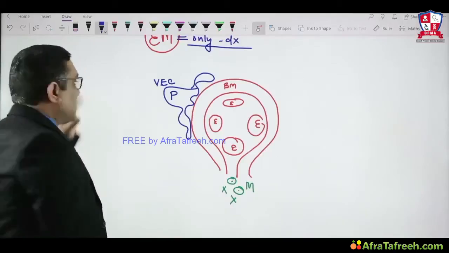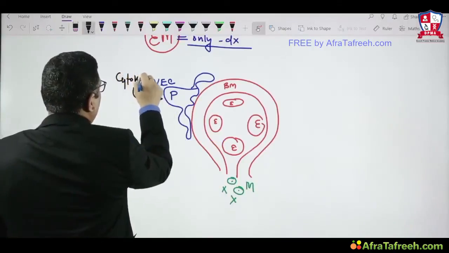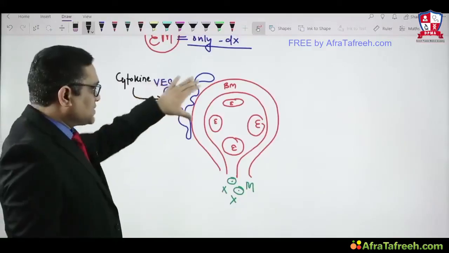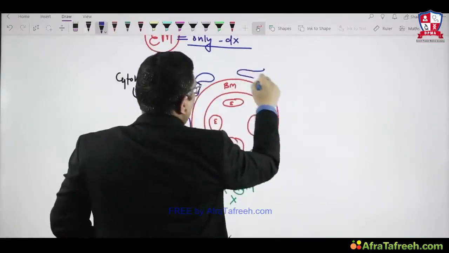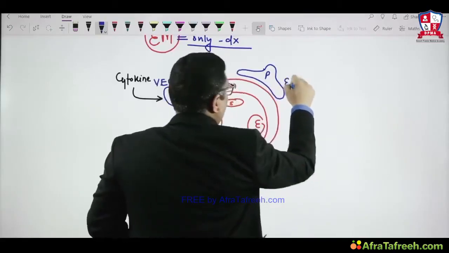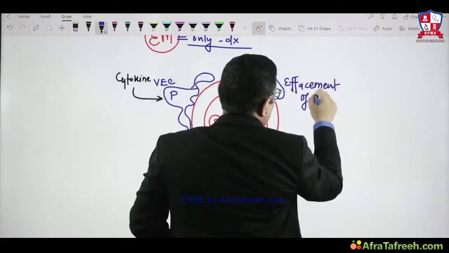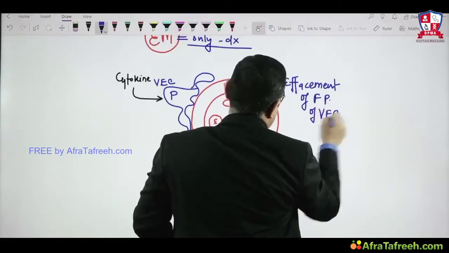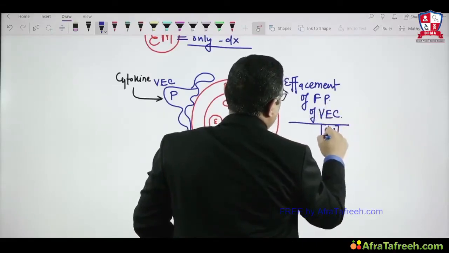What we are going to observe, as I have told you, is that because of the immunological reaction, cytokines will be released. They will damage the cytoskeletal proteins of the visceral epithelial cells. As a result, they will have effacement of the foot processes. This is called effacement. The only finding you will see is effacement of the foot processes of the visceral epithelial cell. This is the diagnostic finding on electron microscopy of minimal change disease.